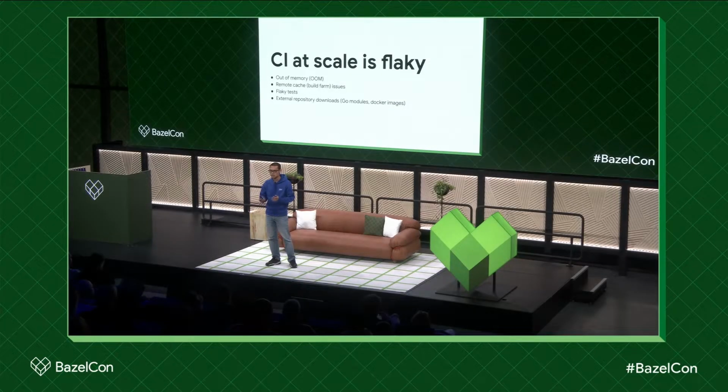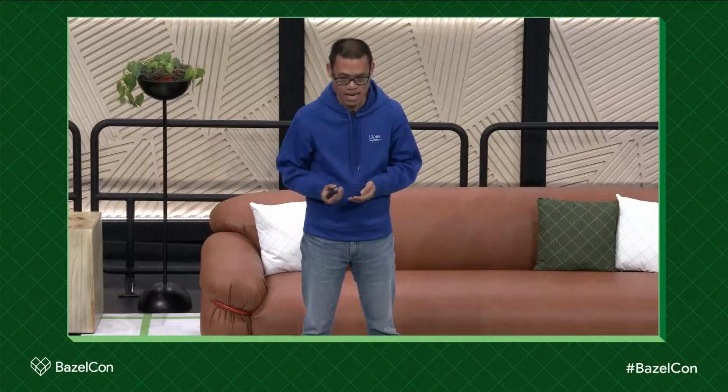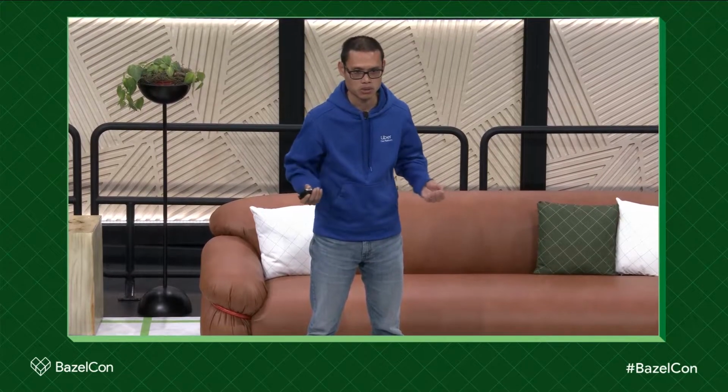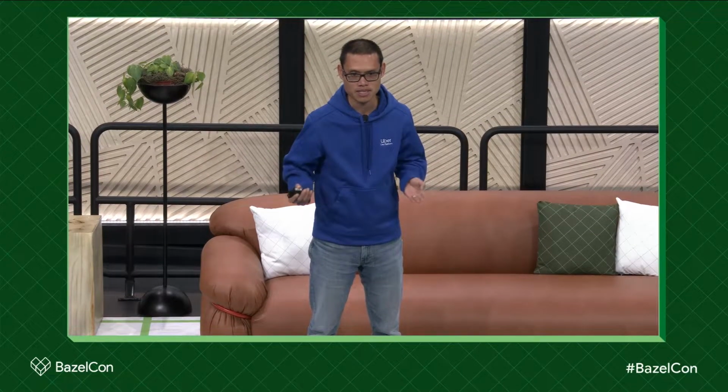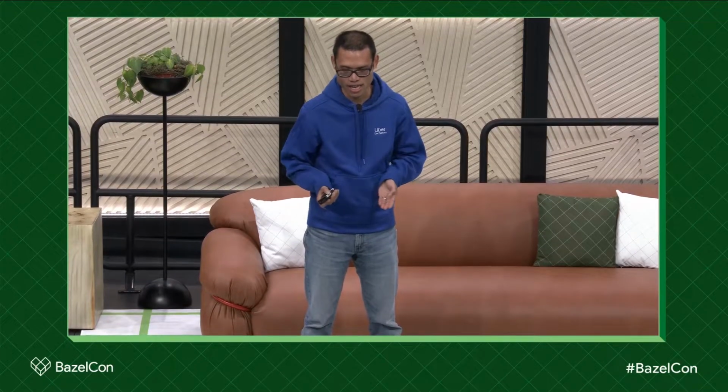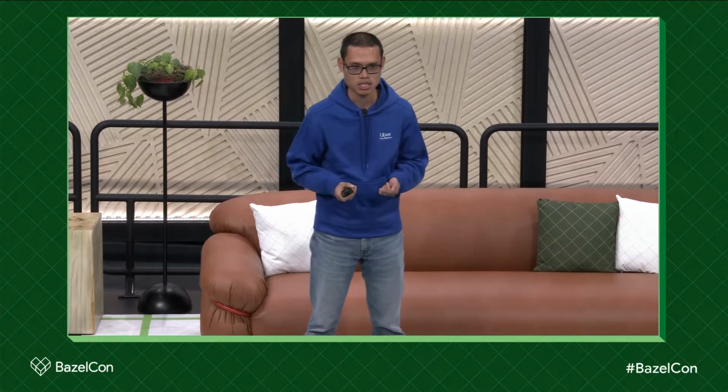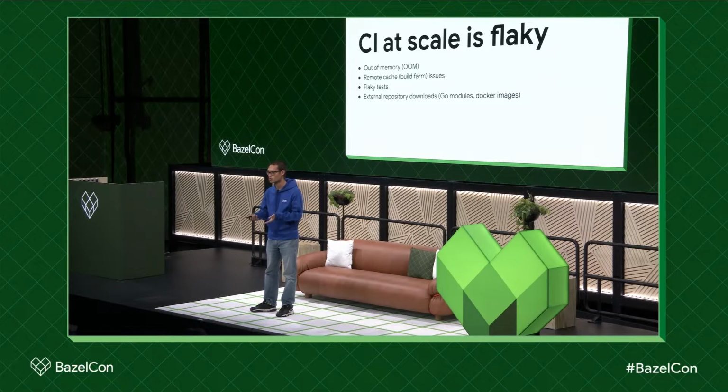Because each CI job has many shards, and some of the CI jobs have even 100, 200 shards, any of the shards failing will cause the whole CI job to fail. And because of this scale, it's highly likely that one of the shards will run into these issues. So our CI jobs frequently hit these issues, not related to the change.